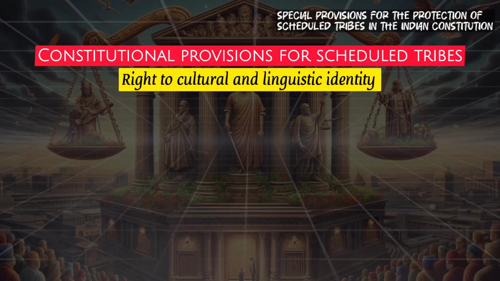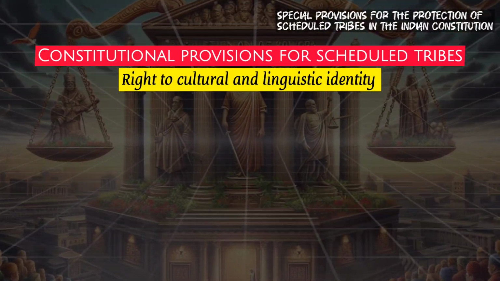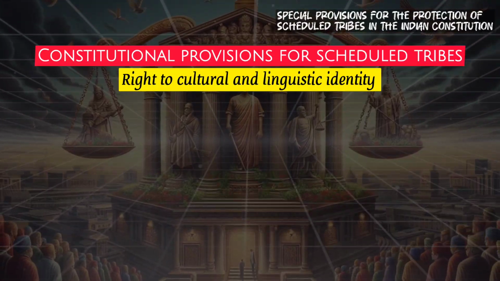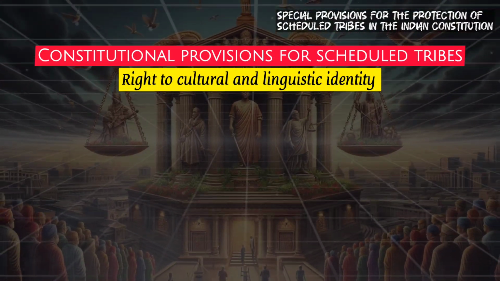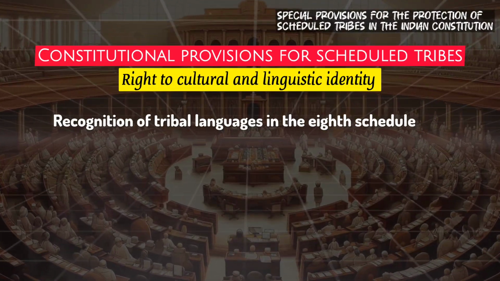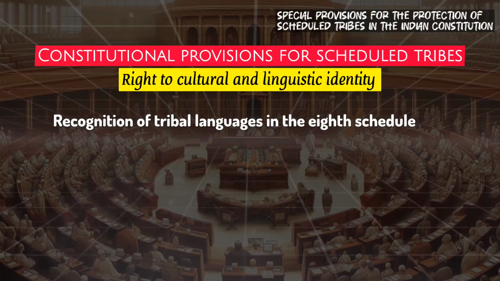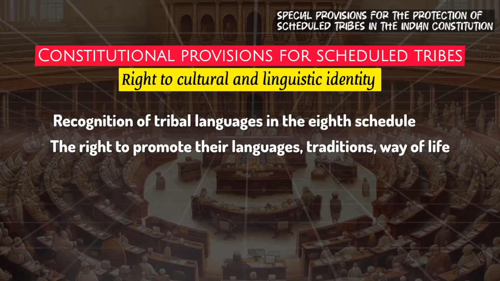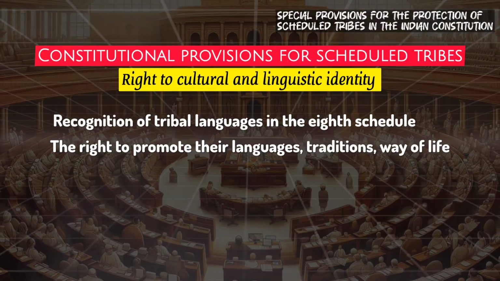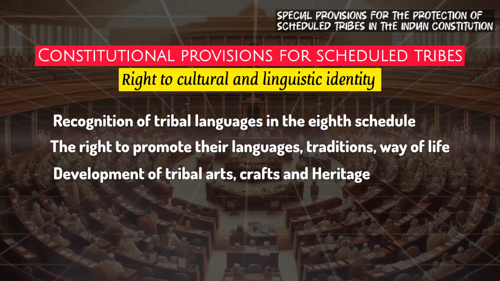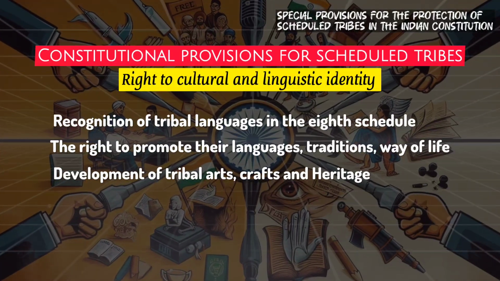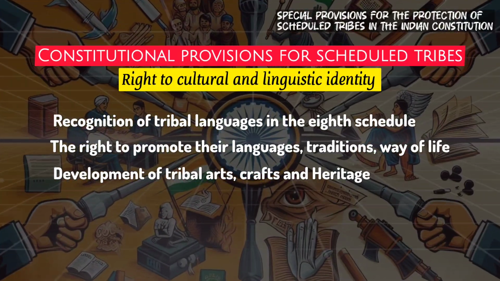Eighth one is right to cultural and linguistic identity. The Indian Constitution recognizes the importance of maintaining the cultural and linguistic identity of scheduled tribes. Several provisions, including the recognition of tribal languages in the 8th Schedule, ensure that tribal cultures are preserved. Tribes have the right to promote their languages, traditions, and way of life without interference from dominant societal norms. The state is also encouraged to support the development of tribal arts, crafts, and heritage through cultural initiatives and schemes that safeguard their indigenous practices.